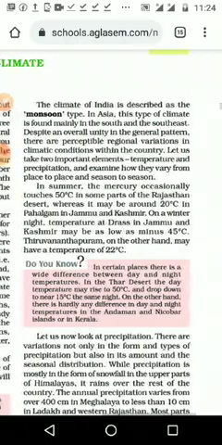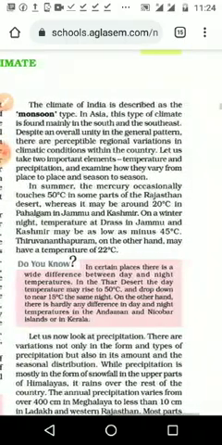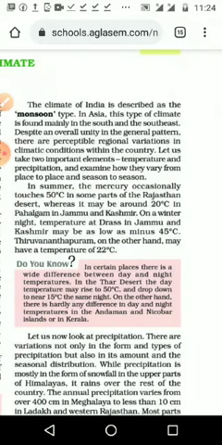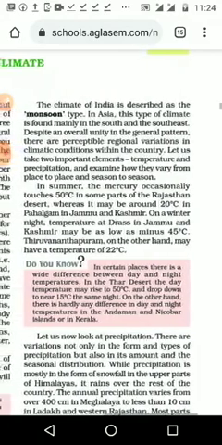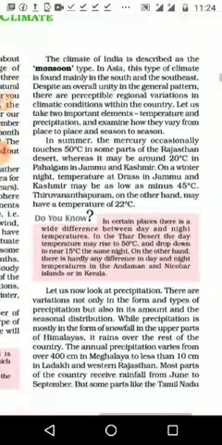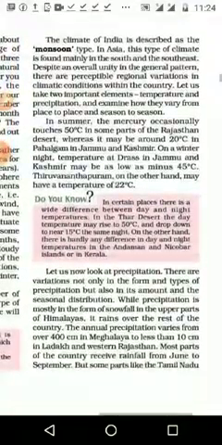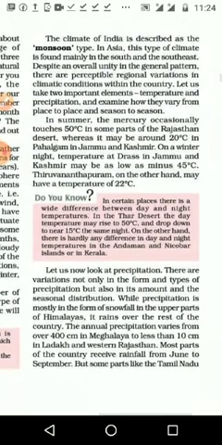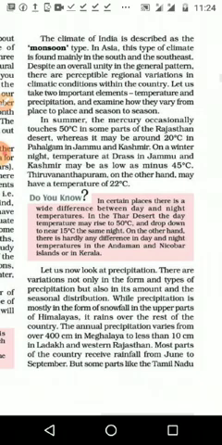Then let us take 2 important elements, temperature and precipitation, and examine how they vary from place to place and season to season. We are going to compare only these 2 things. In the summer, the mercury occasionally touches 50 degrees centigrade in some parts of the Rajasthan desert, whereas it may be 20 degrees in Pahalgam in Jammu and Kashmir.